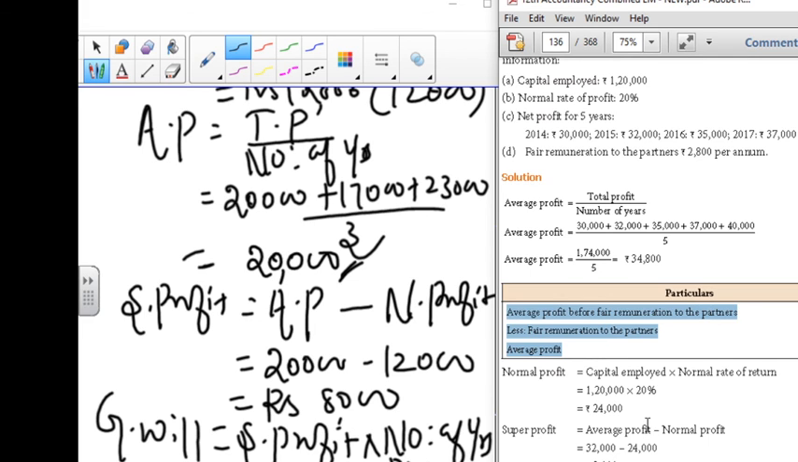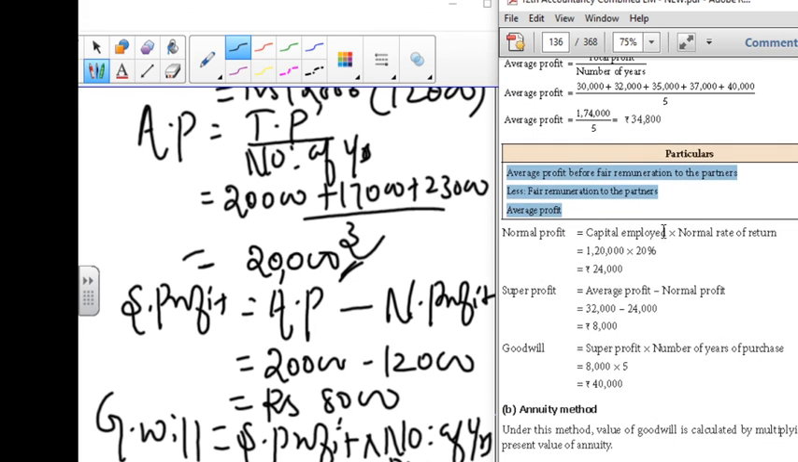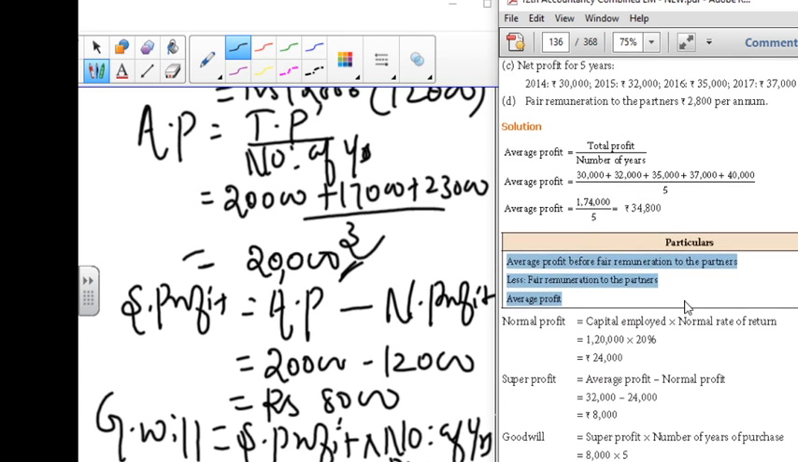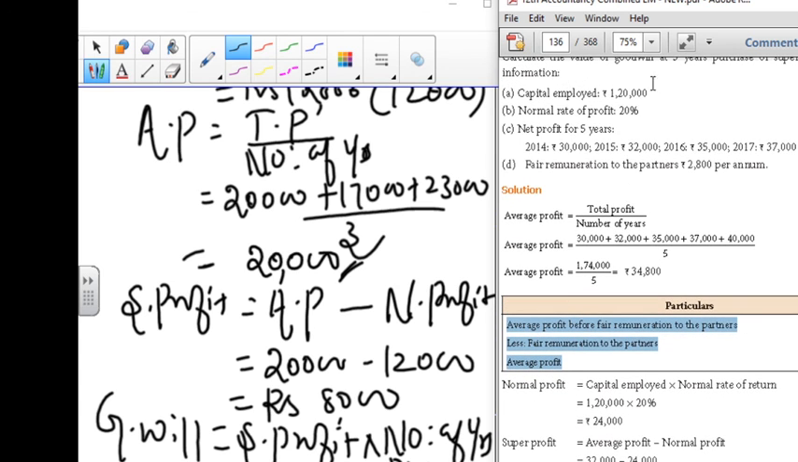As usual, the next thing you know, normal profit formula: capital employed into normal rate of return. Capital employed, they have given in the question, 1,20,000, so no need to calculate. 1,20,000 into 20%. 20% is NRR, and it is 24,000.